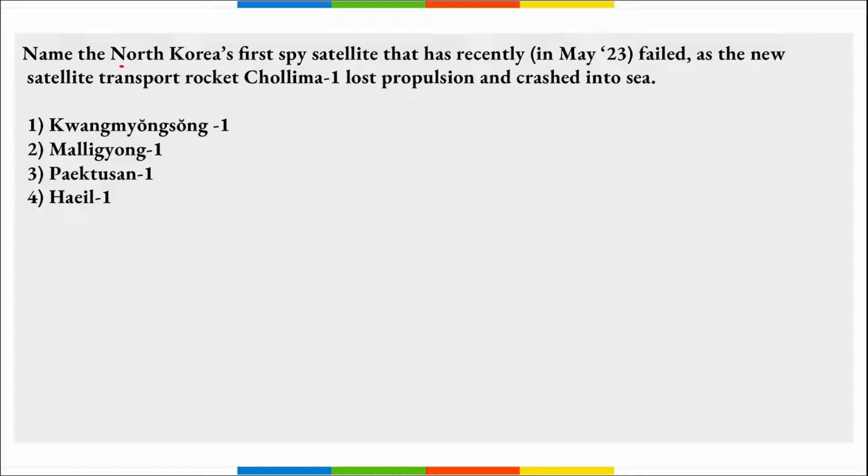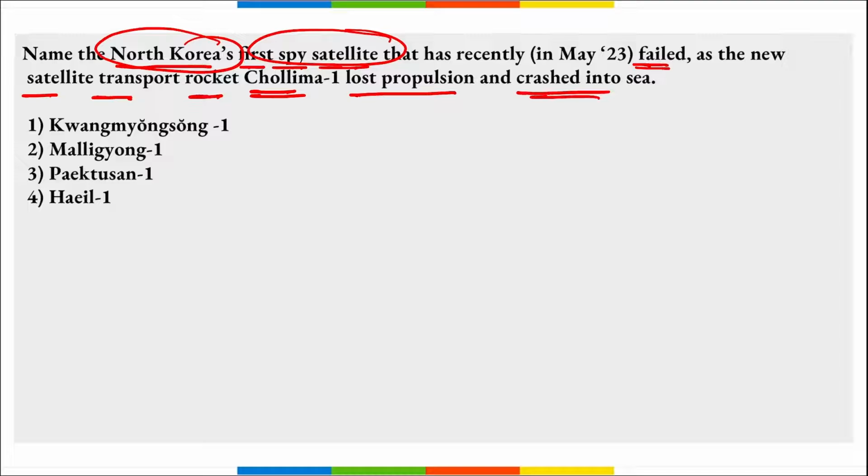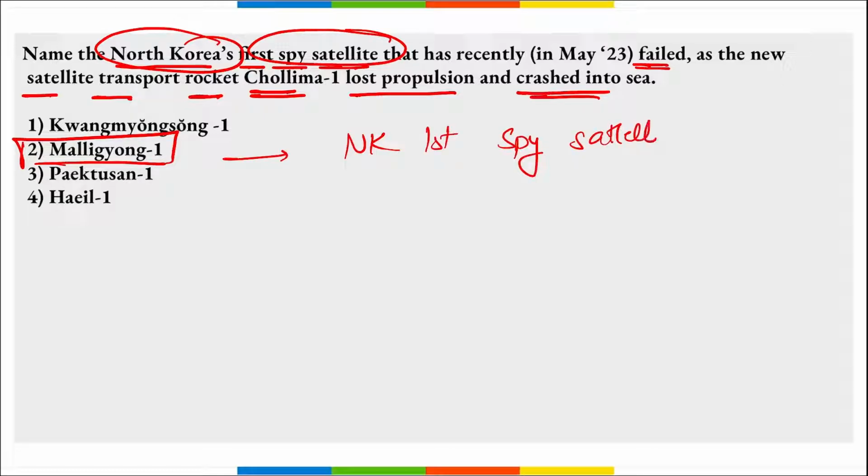First question, name the North Korea's first spy satellite that has recently failed, as the new satellite transport rocket Chollima 1 lost propulsion and crashed into the sea. What is the name of the North Korea's first spy satellite? It is your Malligyong 1. Option 2 is right here, right? The important thing to remember here is it is North Korea's first spy satellite, right?